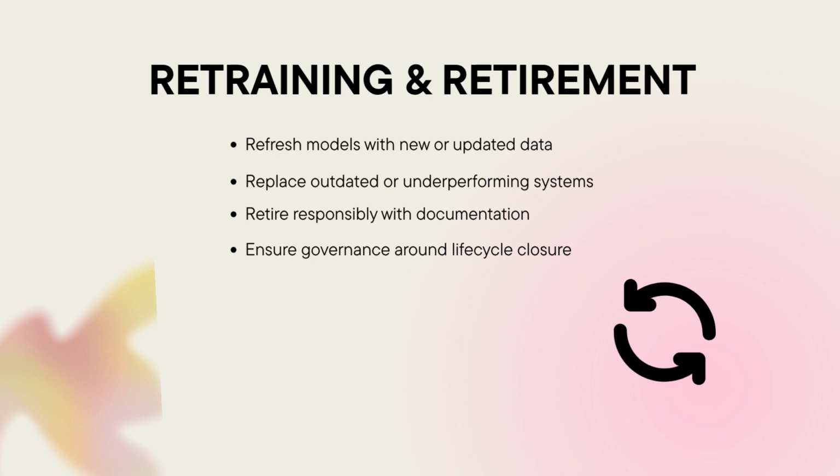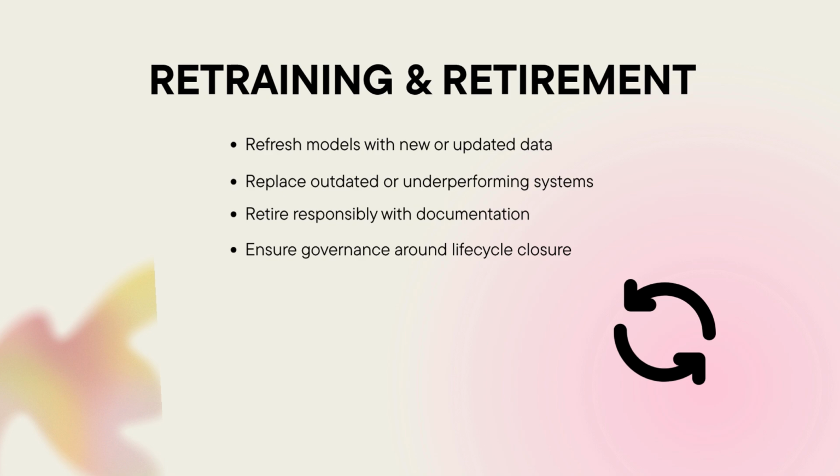Retraining and retirement. The final stage involves either retraining or retirement. Retraining refreshes a model with new data, helping it adapt to evolving environments or emerging patterns. Sometimes, however, replacement is the better path.